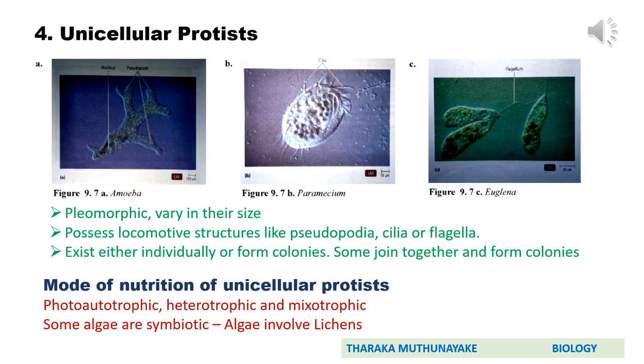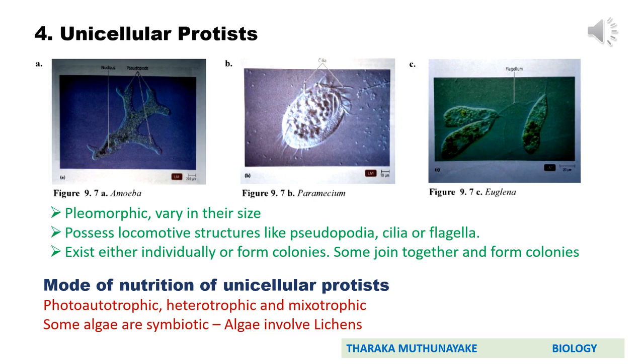The fourth group of microorganisms is unicellular protists. So here under microbiology, we discuss only about unicellular protists. But you know, protists are either unicellular or multicellular. Those multicellular protists can't be considered as microorganisms. Therefore, we discuss only about unicellular protists. Under diversity, we stated some common examples of unicellular protists. Those are amoeba, paramecium, euglena, as you observe in this slide.